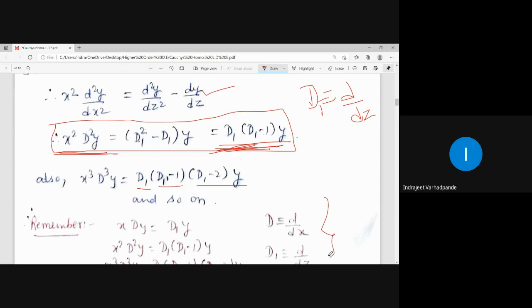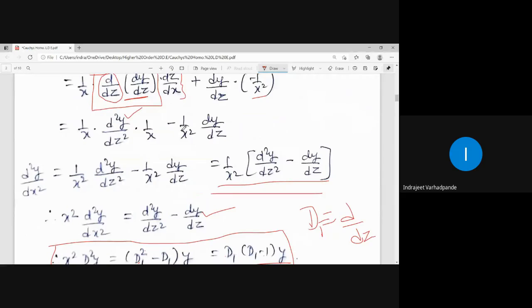So the variable coefficient is now converted to another differential operator with constant coefficient. The variable is gone; x dy, x square dy, everything is removed and it is converted to another differential operator. Is this all point noted?